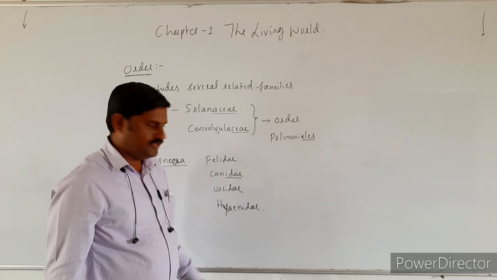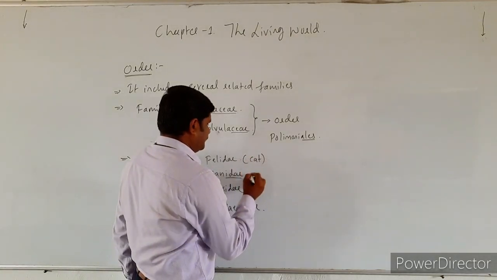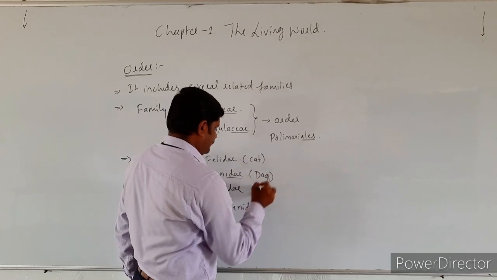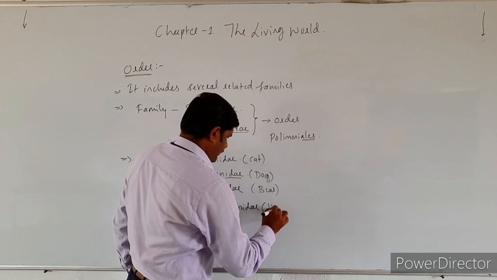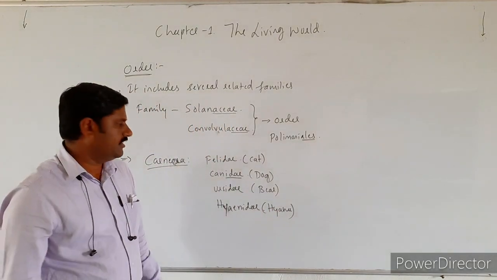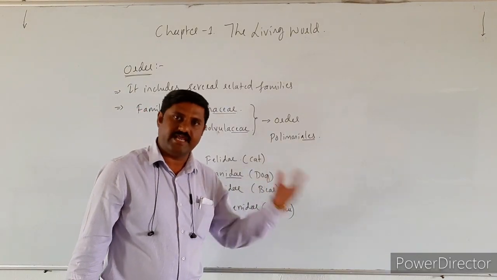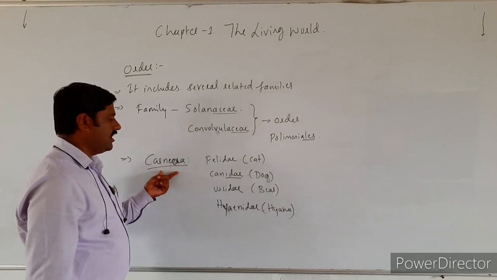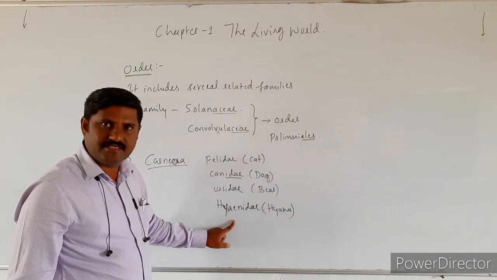Here Felidae is cat. This is a dog. This is a bear. And this is hyena, right? These are all carnivorous animals which feed on other animals. So Carnivora includes all these families.